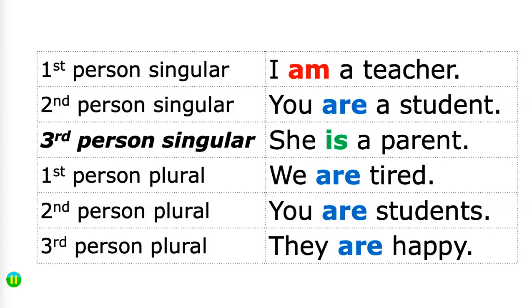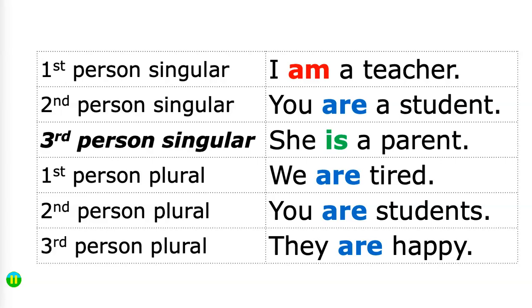Now notice two things. First of all, I've highlighted the words third person singular. That's because in the present tense, as you learn more, you'll find out that the third person singular is the person that changes. The second thing I want you to notice is that in English, we don't have a formal second person plural.